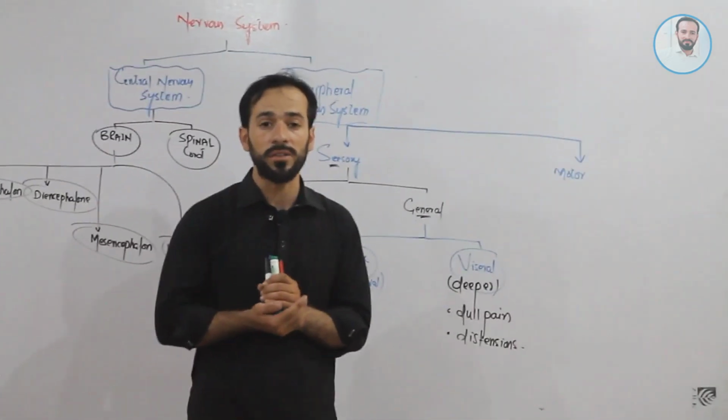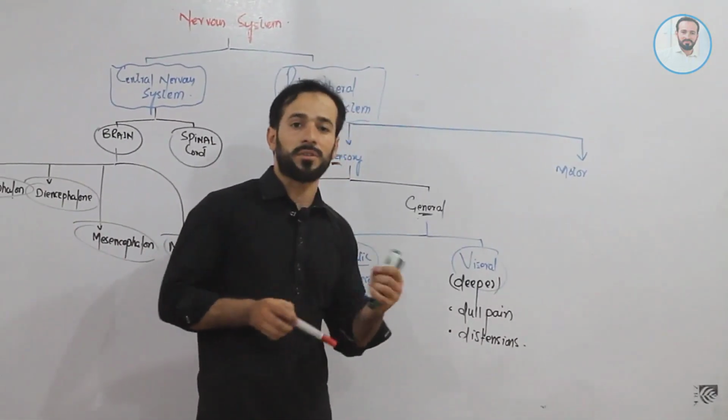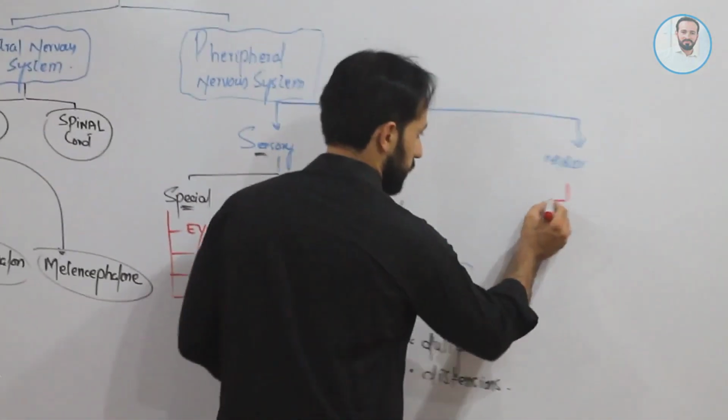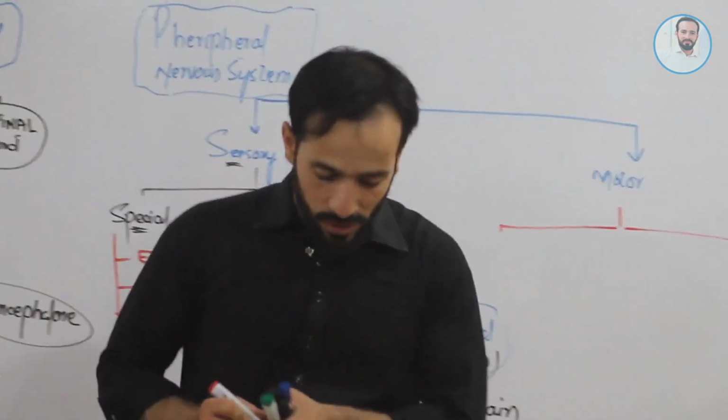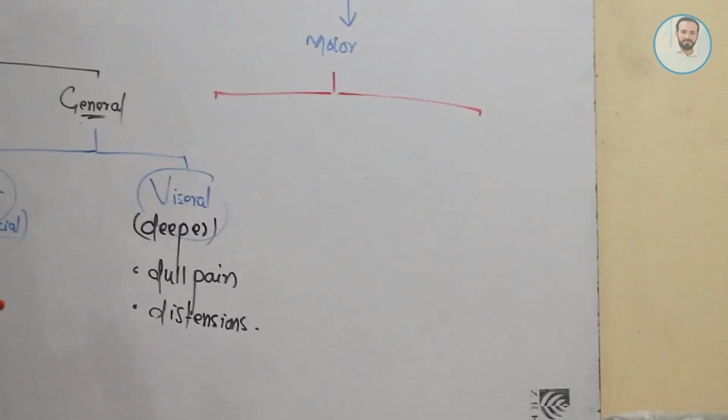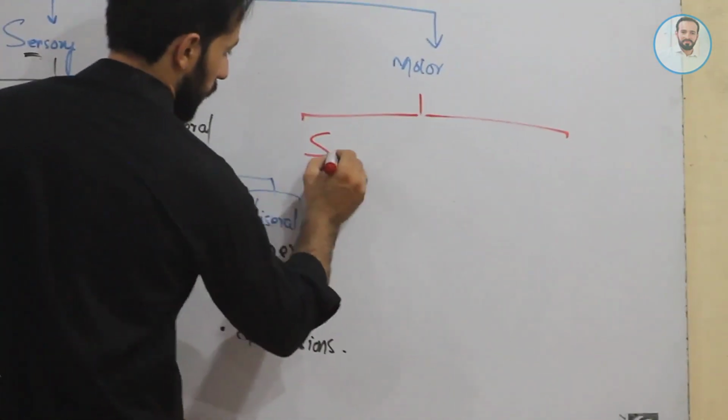Motor peripheral nervous system. So the motor peripheral nervous system is classified as somatic motor and autonomic motor, right?